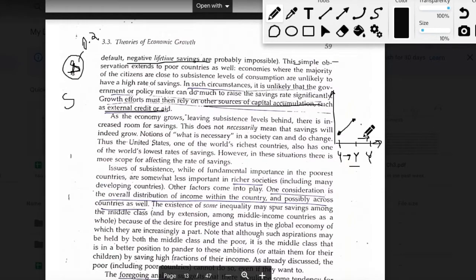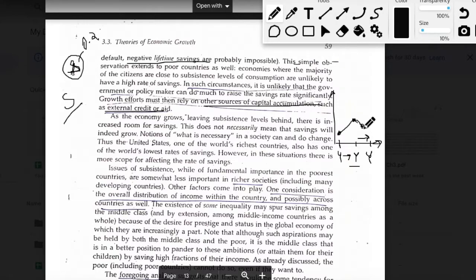So as you go from medium income to a higher level of income, definitely the total savings are going to increase, the absolute amount of savings are going to increase, but it is possible that this savings rate might actually fall. If you compare the middle income to the high income level, then this small s might actually fall.